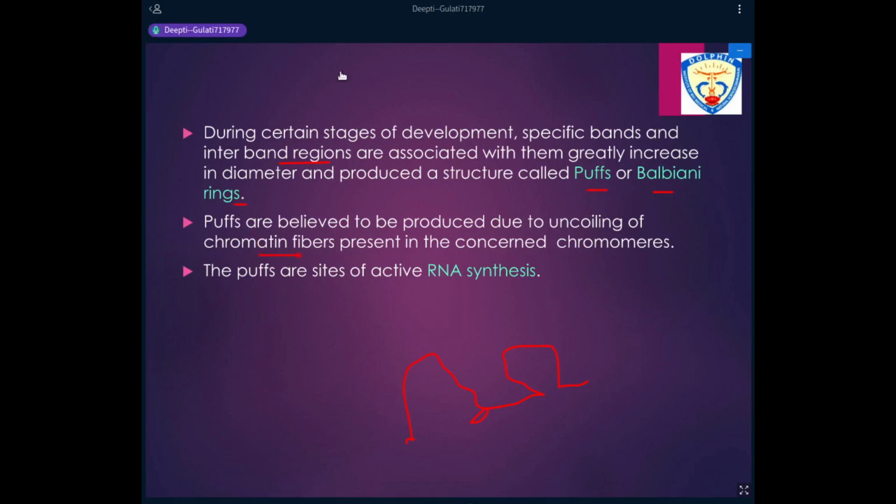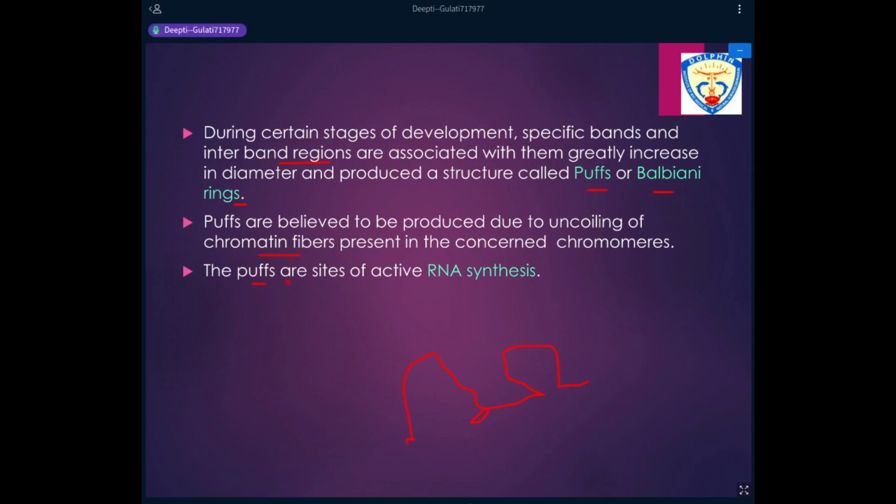So wherever the DNA is condensed, because the DNA has to be expressed, in condensed form it cannot express or transcribe. So now the DNA opens up. Opens up means it uncoils and gets decondensed. When it gets decondensed, it forms structures known as puffs, or we also call them Balbiani rings after the name of the discoverer.